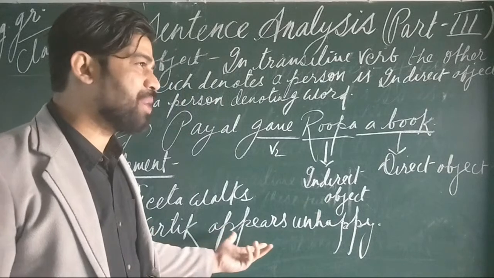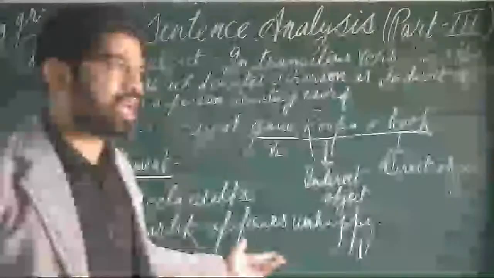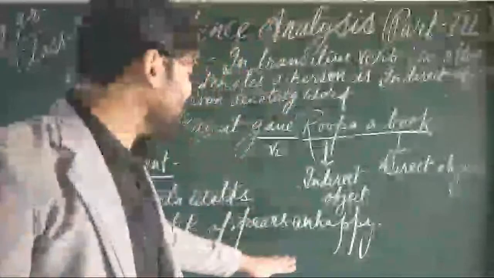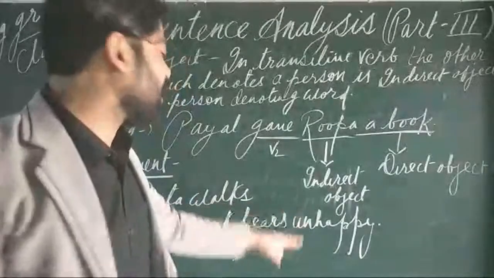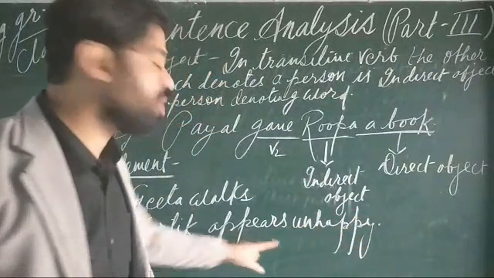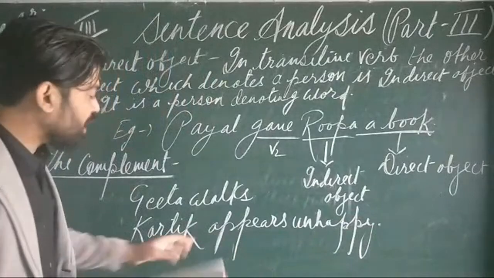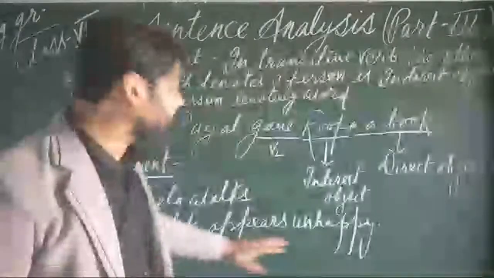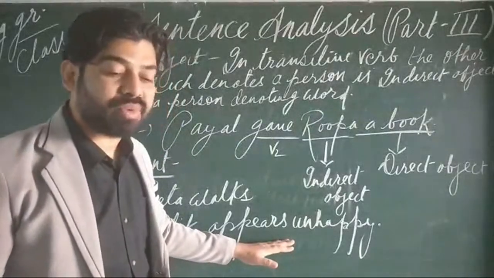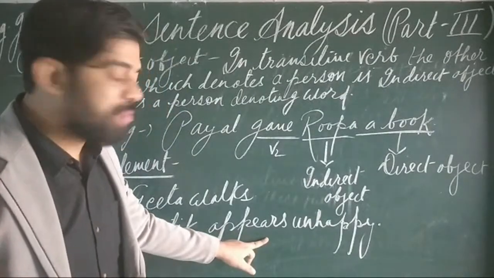But "Kartik appears" is not going to fulfill any meaning. No sense is here. Only "Kartik appears." So no meaning is going to be fulfilled. This is a very incomplete sentence. When you add "unhappy," then it will become a complete sentence. So what you will see here will not be correct, and when you write "Kartik appears," this sentence will become a wrong sentence. So here the intransitive verb will become wrong.